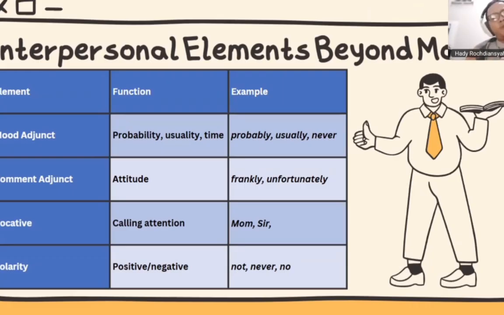Okay, what exactly does it mean? A mood adjunct has the function to show probability, usuality, and time.